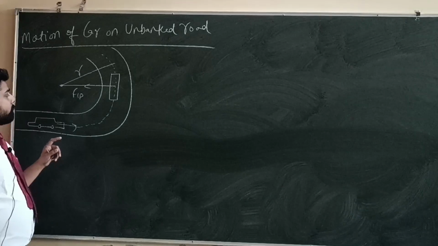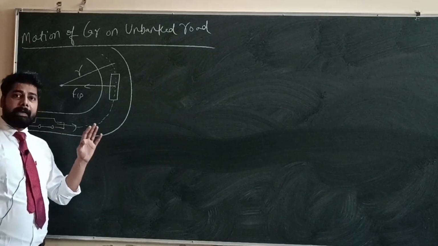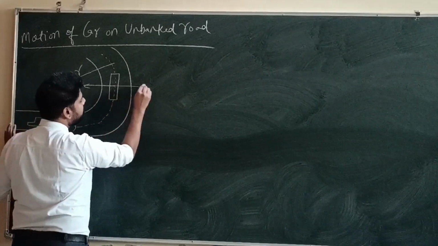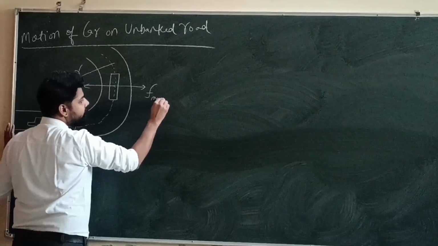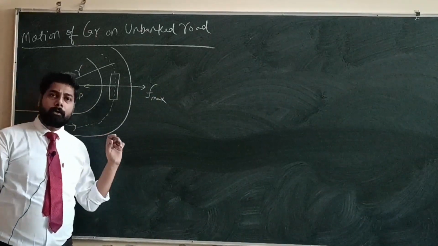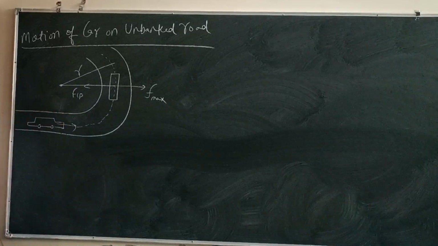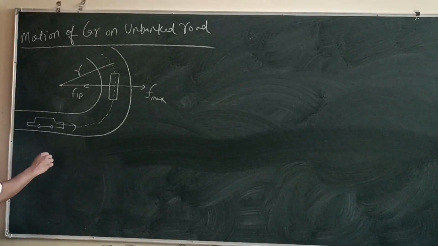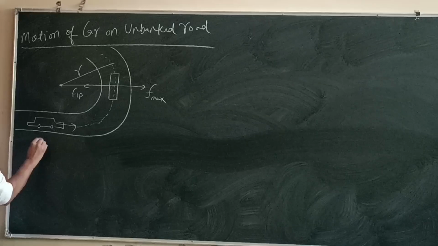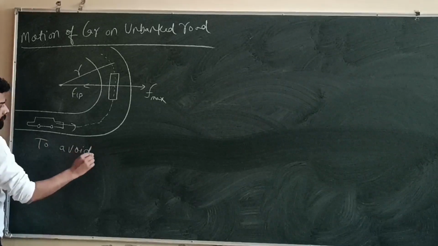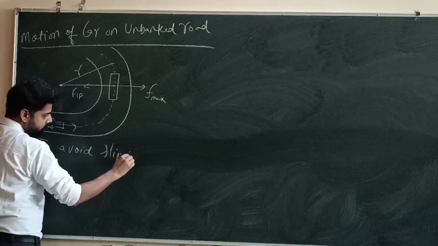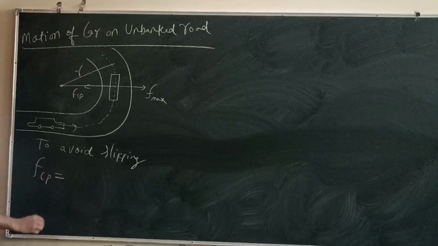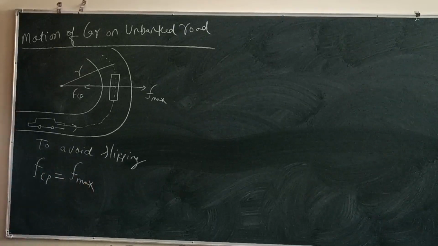If the body is not slipping, then to avoid any kind of slipping, the centripetal force must be equal to the maximum friction force between the tires and the surface of the road. So to keep the body in the circular path without any slipping, to avoid slipping, FCP must be equal to the maximum friction force.